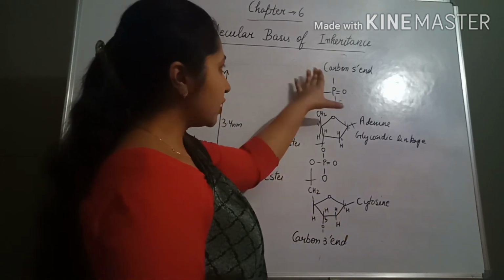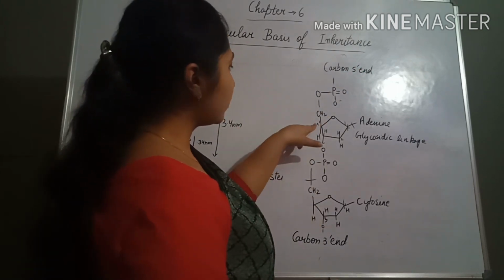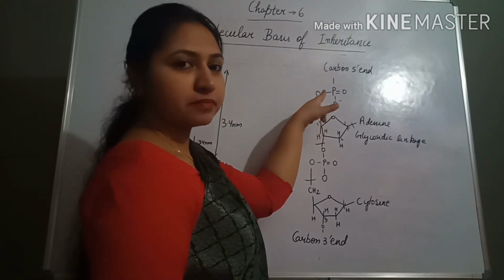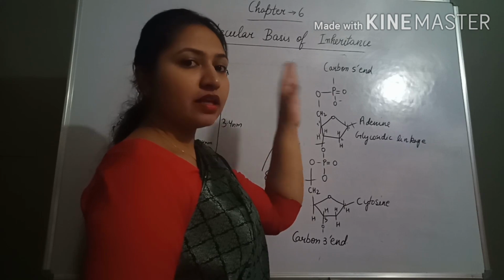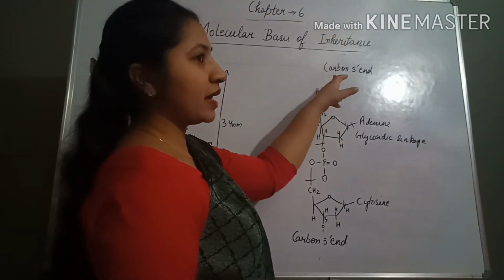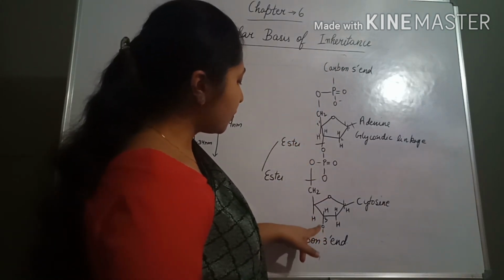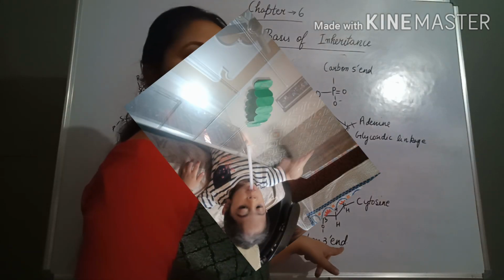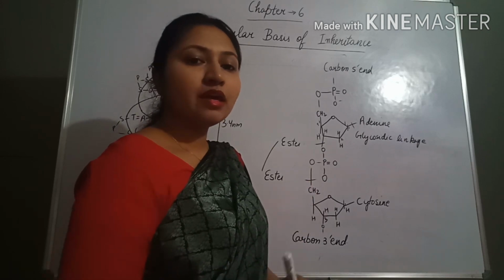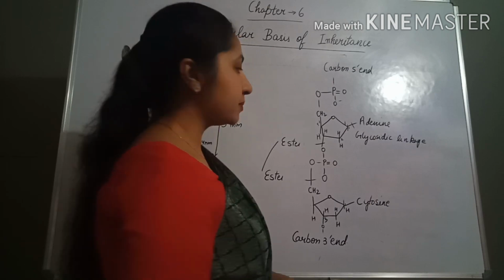Okay, so why is the polarity 5 prime, and what do you mean by this? It means that if the 5th carbon atom is free here, not linked with another sugar molecule, then that end is known as the carbon 5 prime end, meaning it is free on the 5 prime end. And here also, if the carbon 3 prime end is there, it means that on the 3rd position of the sugar molecule, it is not linked with another sugar molecule.